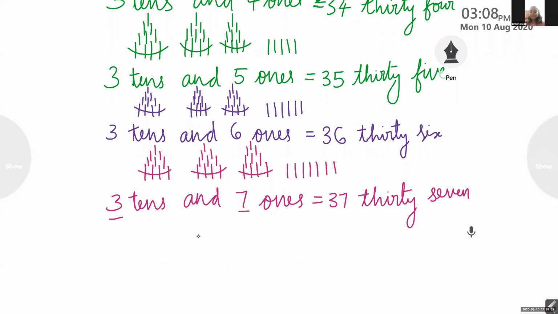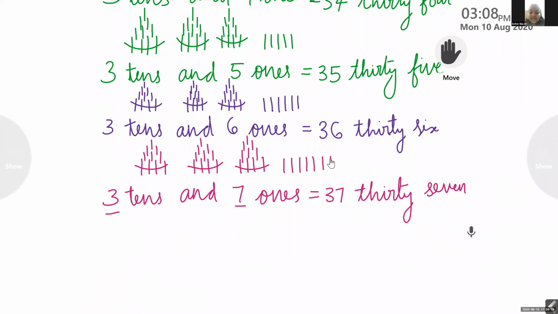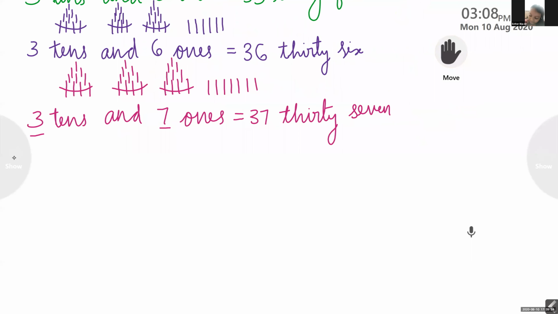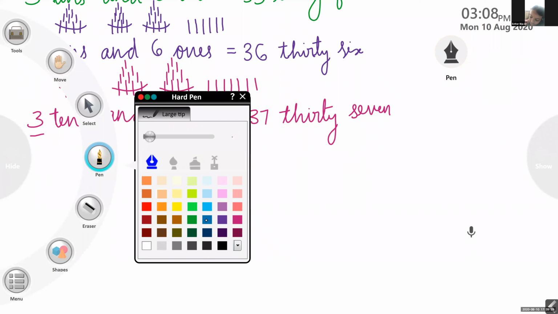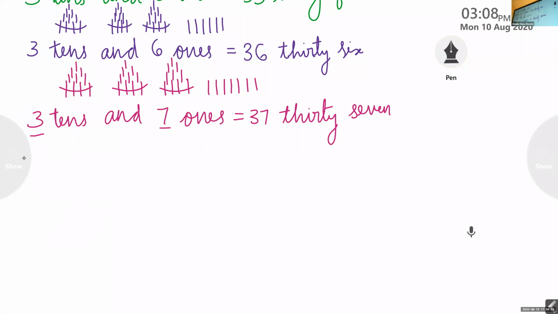So shall we move to 38? Yes. So how many tens and how many ones are there in 38? 3 tens and how many ones? 8 ones. Very good. Next we have 38.